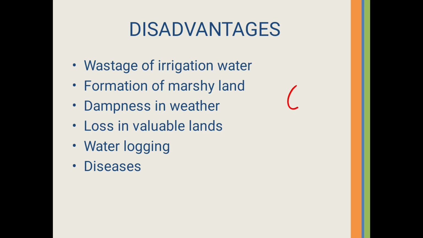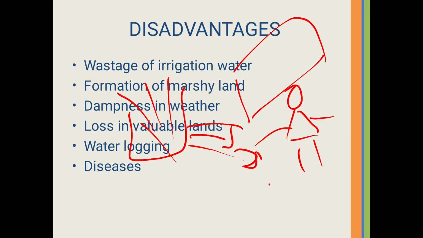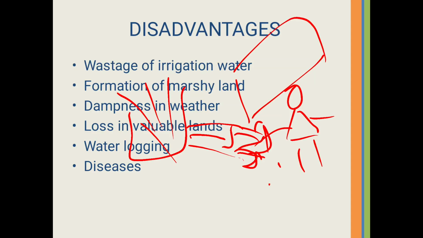Why? Because a farmer who is getting an abundant amount of water for cultivation of his or her field will try to use more and more water, and to store the excess amount of water he will try to extract.